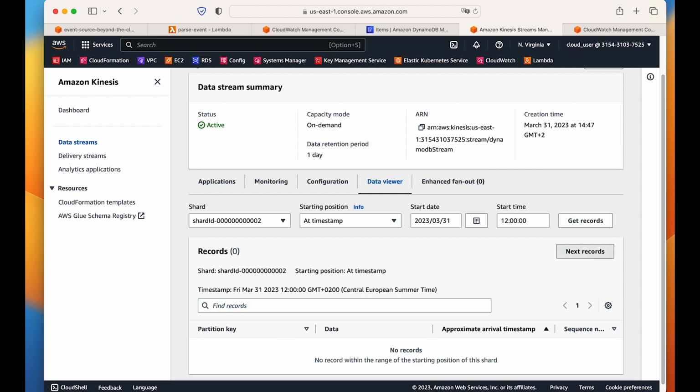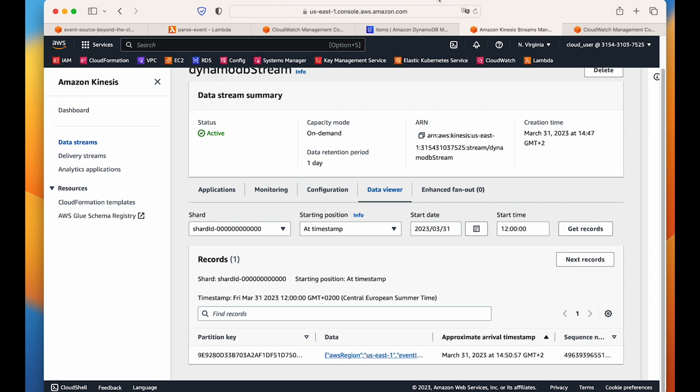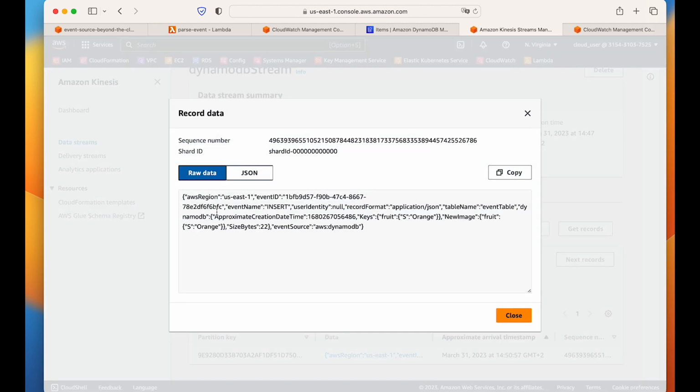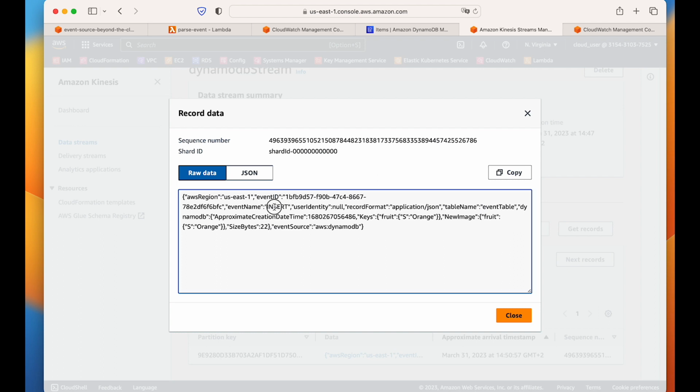Sometimes if you are lucky, it will come here in the first page itself. Eventually I found the insert in shard 0, in the first record itself, and this is the data. If I click on this one, I see the insert happened. Event name is insert, the record format is application JSON, and the table name is the DynamoDB table. It created the record, and this is the creation time, and then we have the inserted fruit, which is orange.